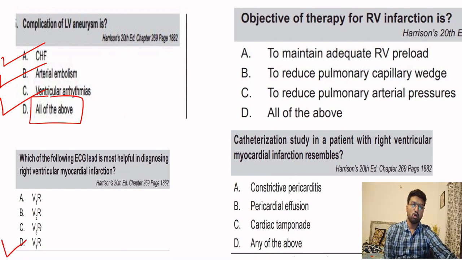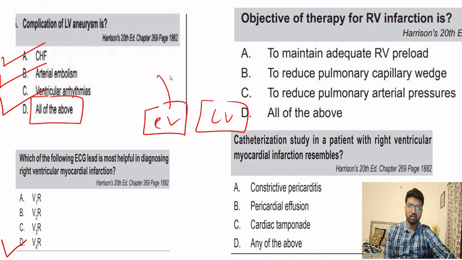What is the objective of therapy for RV infarction? See, when there is an RV infarction, we have to somehow make the fluid reach into the LV. This is the RV and this is the LV. So we have to give fluids. So we have to increase the preload to the RV so that the preload to the LV also increases. So we have to maintain an adequate RV preload.